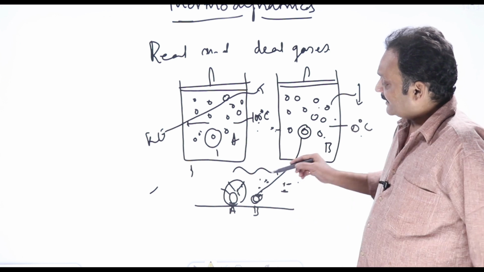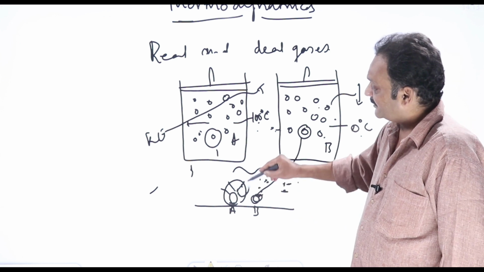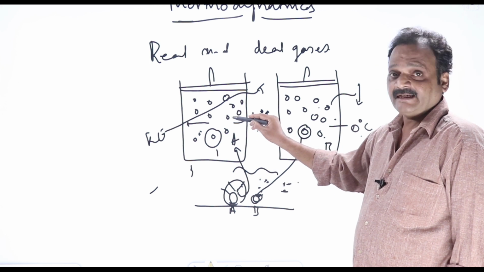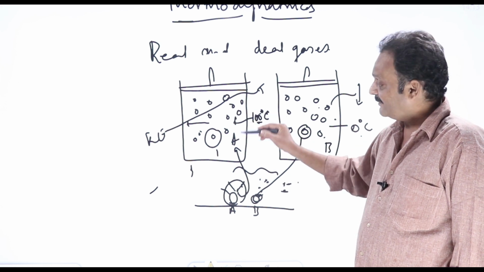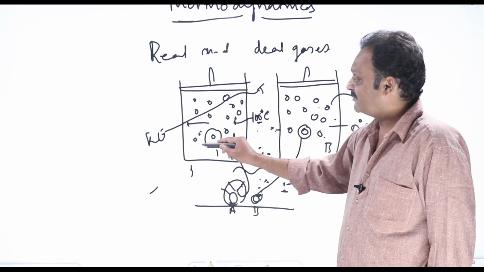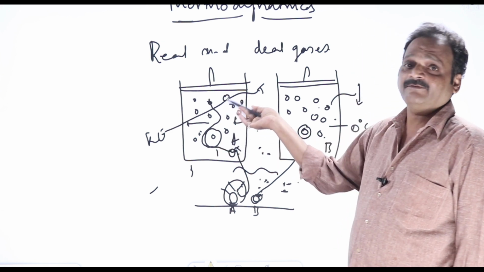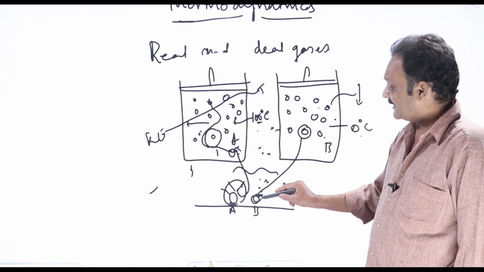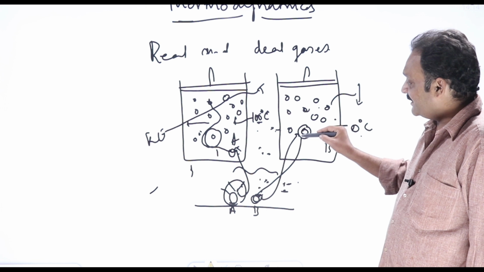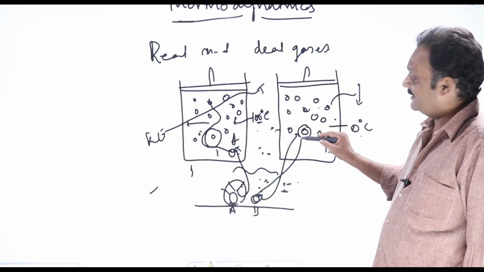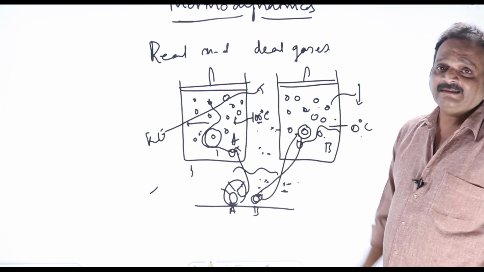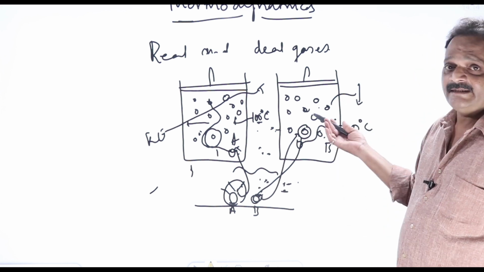Now what happens if I take back this atom and put it in container A? Since other atoms are moving with high velocity and high kinetic energy, they will come and hit our atom also with high velocity and high kinetic energy. This atom also starts moving and becomes one of them, one of the hot sample. And if I take back atom B into its sample, other atoms are moving very slowly. They will come and hit our atom or molecule also very slowly. Our atom also will start moving very slowly. It becomes a part of this sample. There won't be any difference.